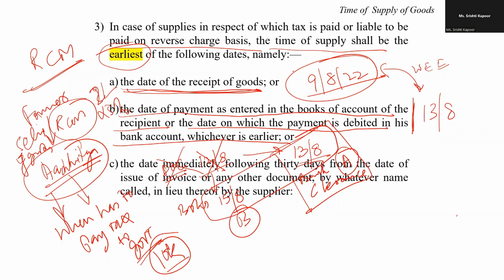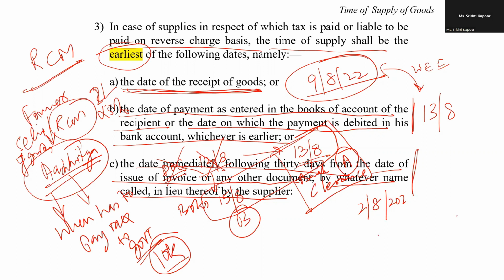Now coming to the next one, the day immediately following 30 days from the date of issue of invoice or any other document by whatever name called in lieu thereof of the supply. Meaning thereby the 30th day from the date of invoice. Now the goods were received on the 9th of August, but the invoice was dated, say for example, the 2nd of August.